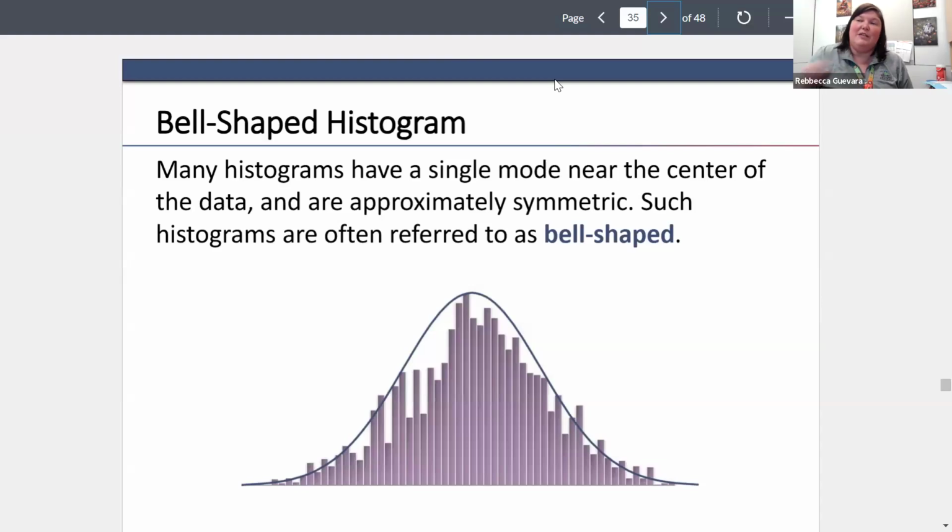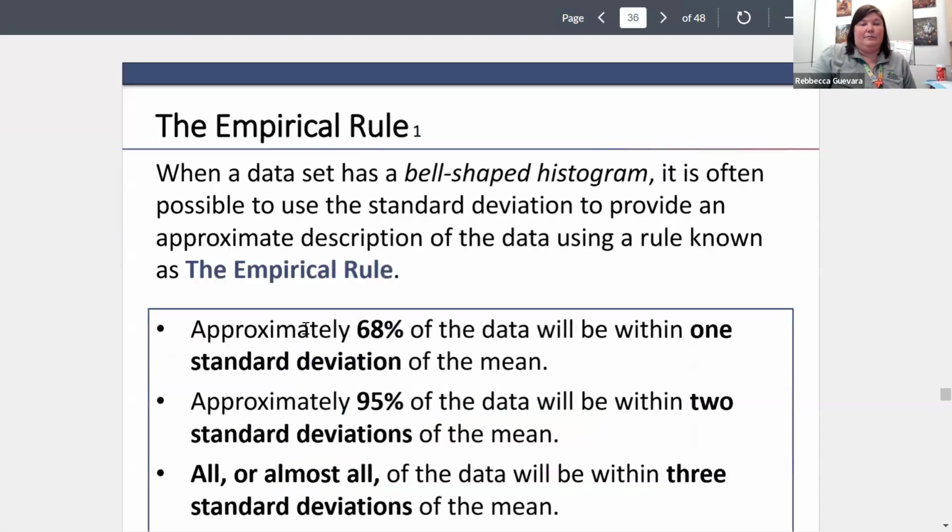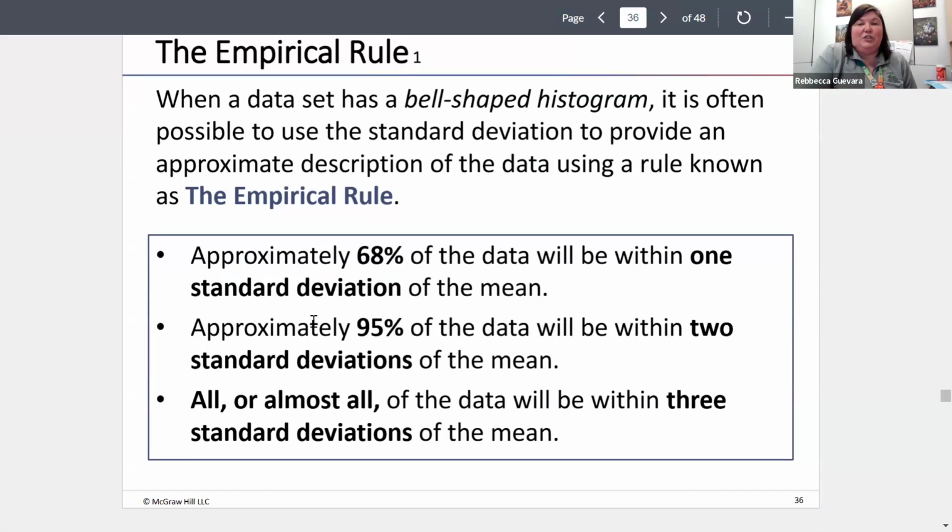So the empirical rule is pretty straightforward. It has to do with how many standard deviations a data point is from the center. Many histograms have a single mode near the center of the data and are approximately symmetric. Such histograms are often known as bell-shaped. If we have a bell-shaped histogram, we can use means and standard deviations to help us figure out probabilities or likelihood of particular events. When data has a bell-shaped histogram, it is often possible to use a standard deviation to provide an approximate description of the data known as the empirical rule.